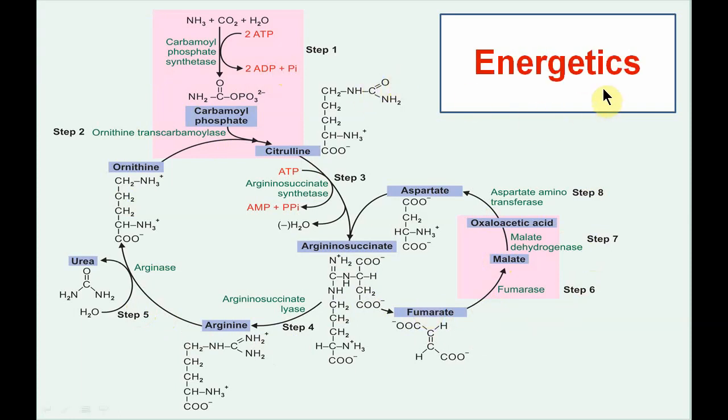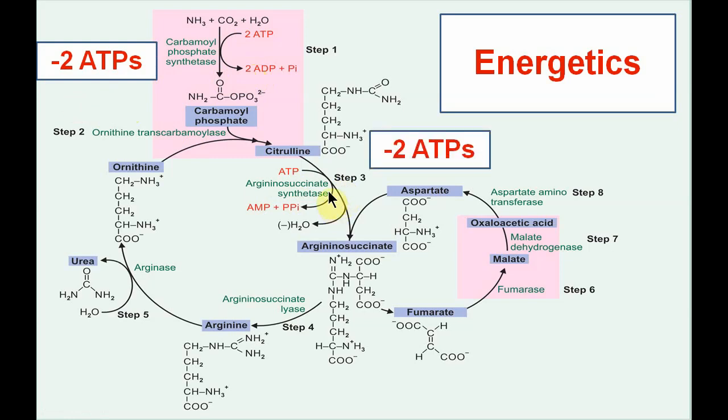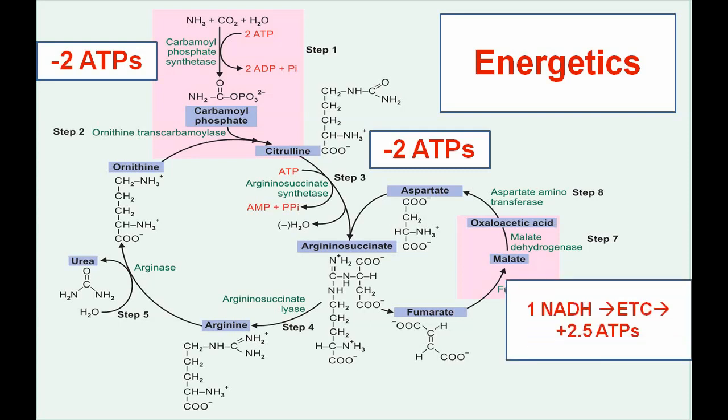Now if we look at the energetics of this cycle, in the first step we have seen 2 ATPs utilized. Again at step number 3, 2 ATPs are utilized, and when fumarate funnels into the TCA cycle, malate is converted to oxaloacetic acid with the help of malate dehydrogenase, which uses NAD plus as an oxidizing agent, and its reduced form NADH enters the electron transport chain to form 2.5 ATPs.